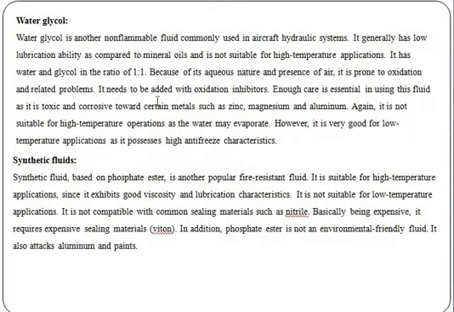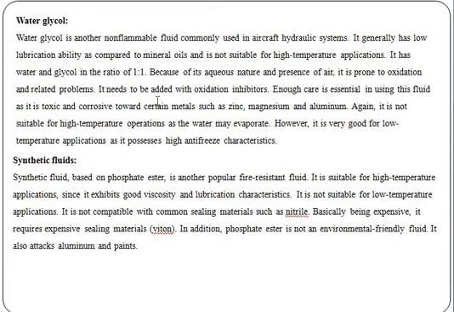Next one is water glycol. Water glycol is another non-flammable fluid which is commonly used in aircraft hydraulic systems. It has low lubrication compared to the mineral oils and is not suitable for higher temperature applications. This has water and glycol in the ratio of 1:1. That's why it is used in the aircraft hydraulic systems.